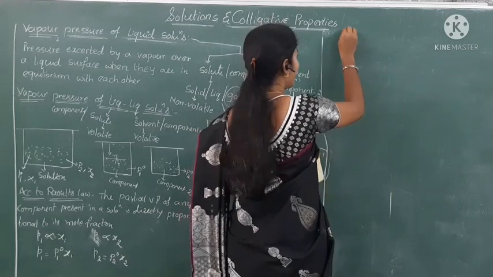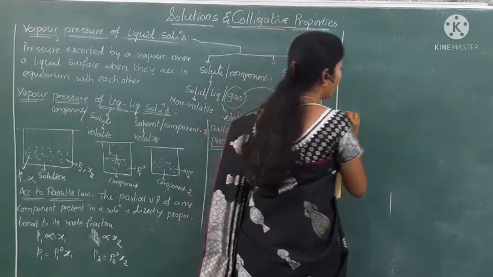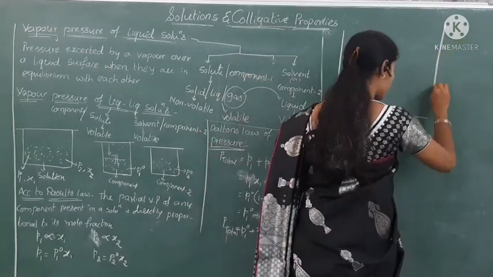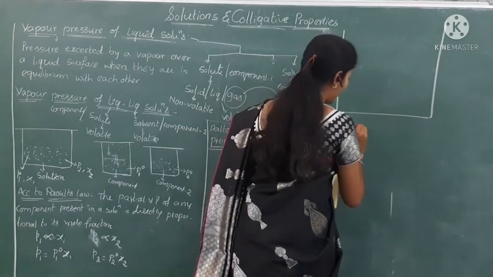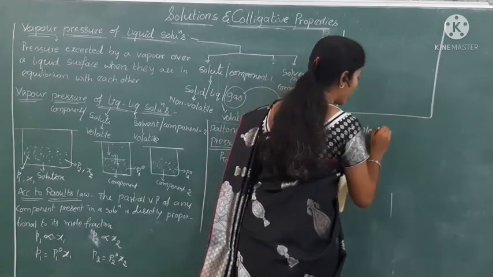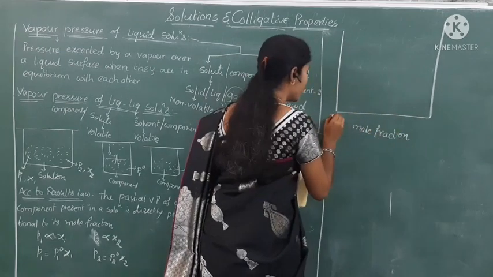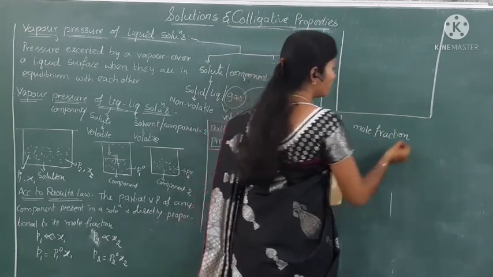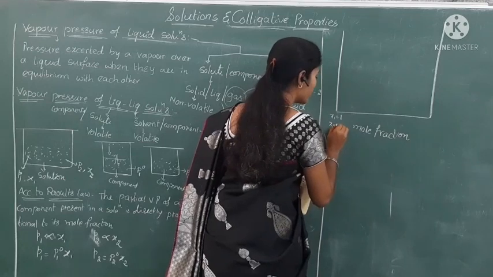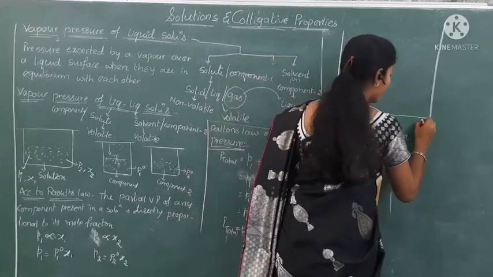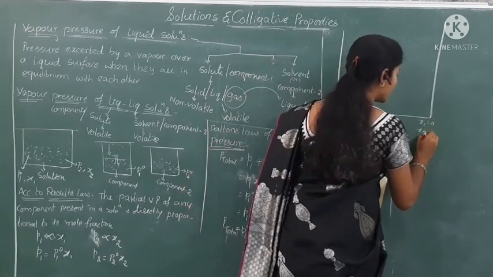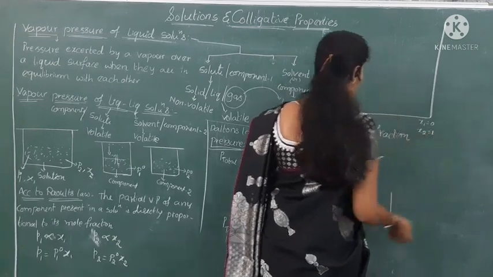Here we can draw a graph between vapor pressure and mole fraction, taking mole fraction on the x-axis. Here x1 is equal to 1 and x2 is equal to 0, and at the other end x1 is equal to 0 and x2 is equal to 1.